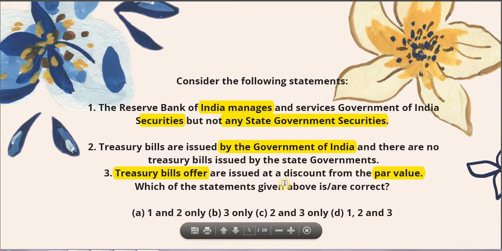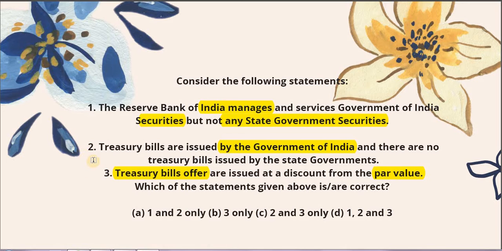But these are issued at a discount. So let's say you are being told to buy it at rupees 90, and at the time of maturity you would be getting rupees 100. So that's how it was issued at a discounted price. That's what we're calling the offer issued at a discount from the par value. Very, very simple. Now this is indeed true, and we just have to know the factual details about the treasury bill, and I'm sure if you're a serious UPSC aspirant, then you must have read about it.